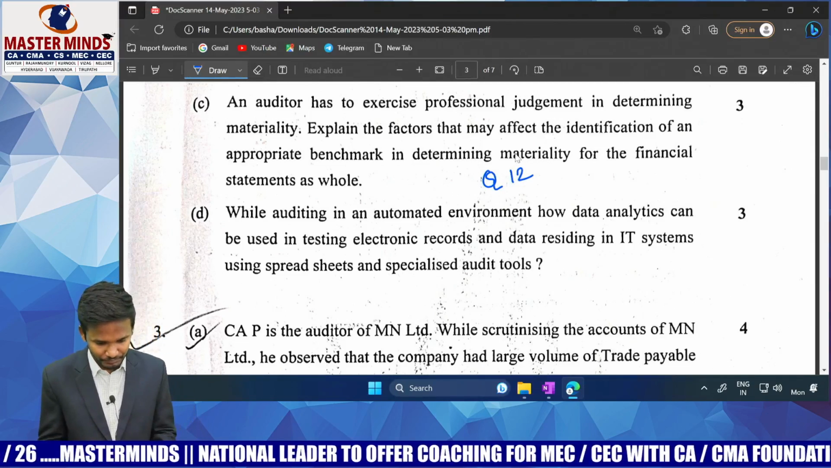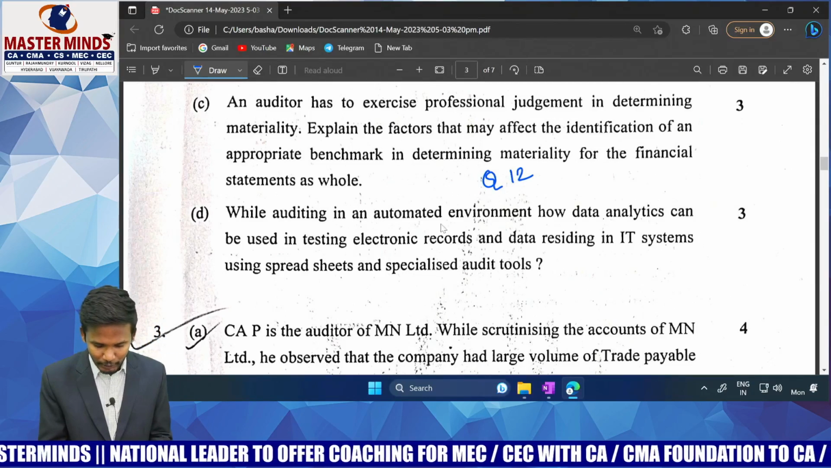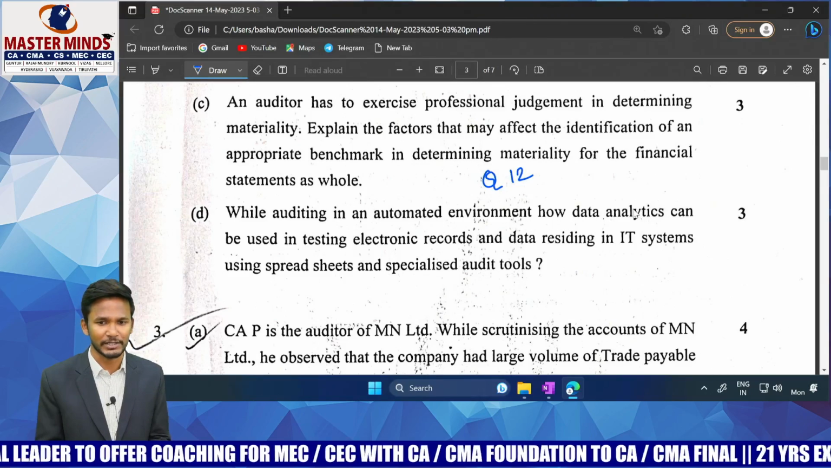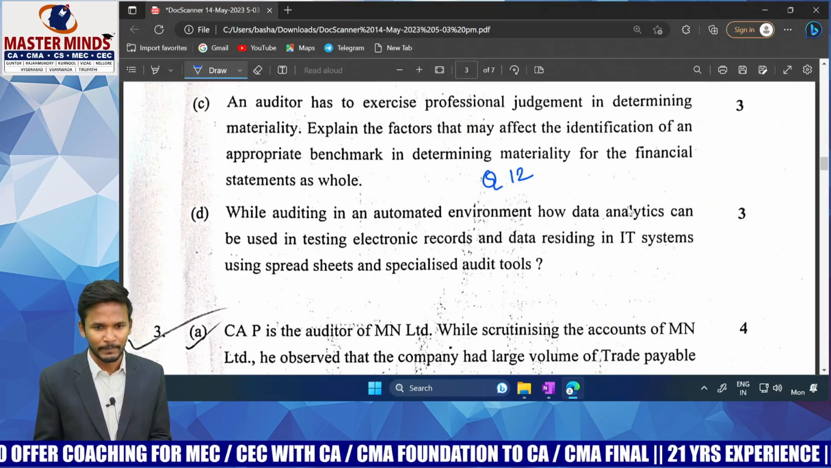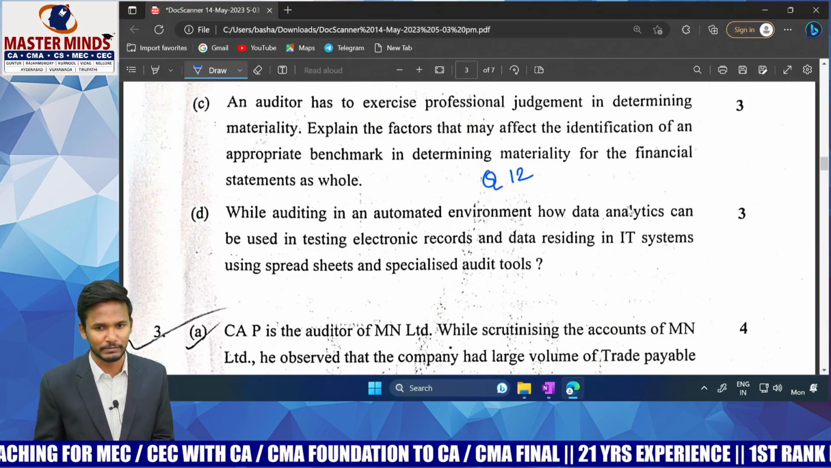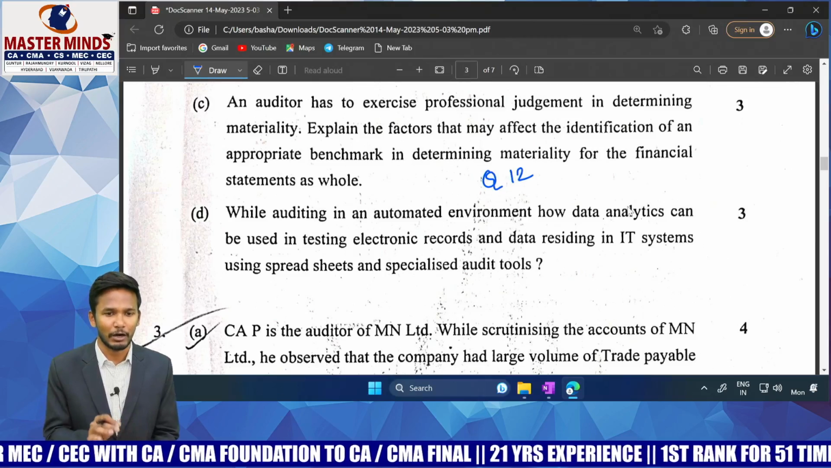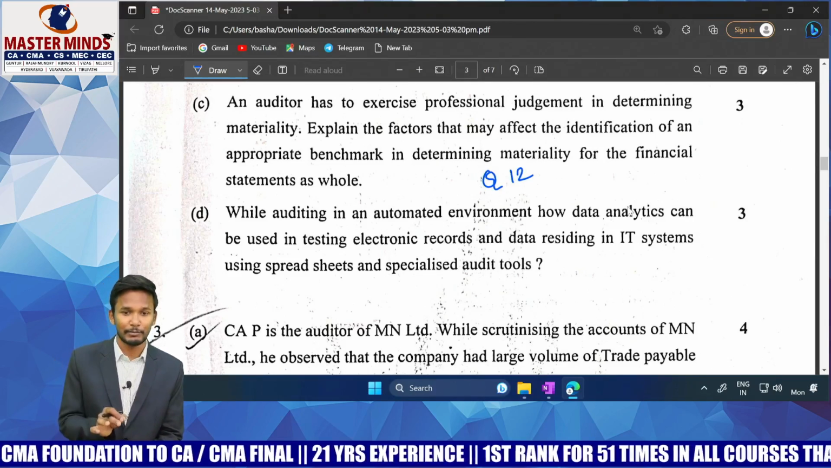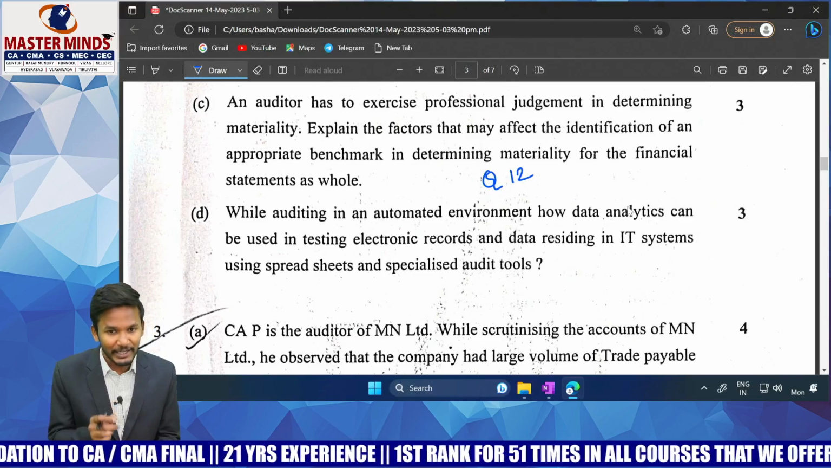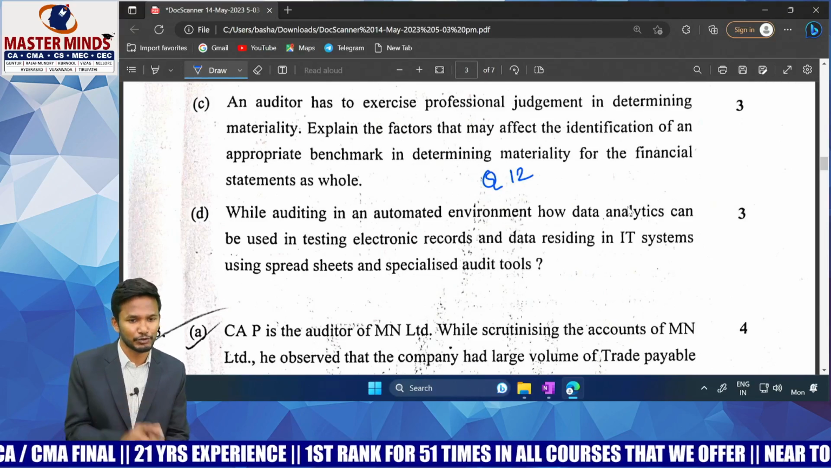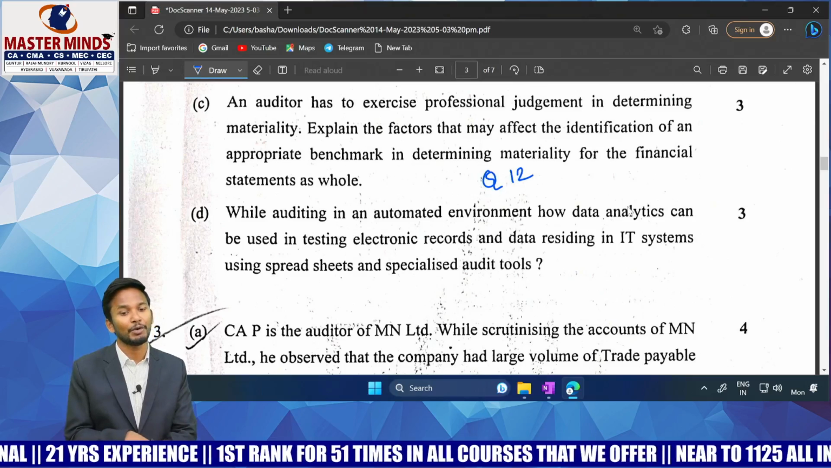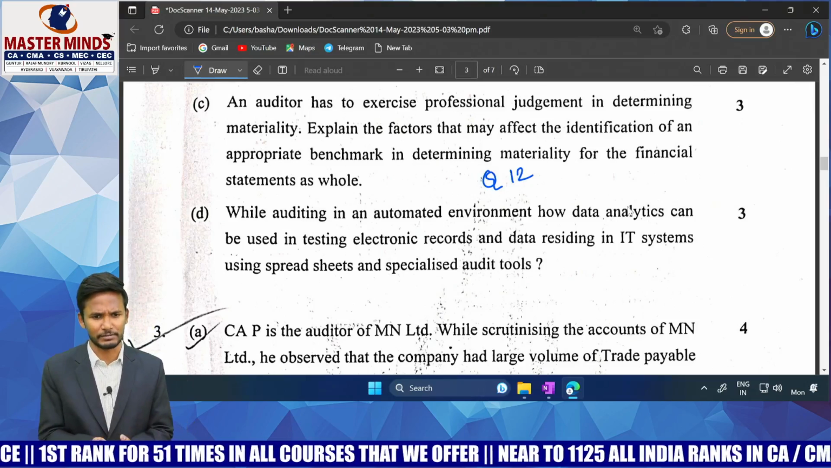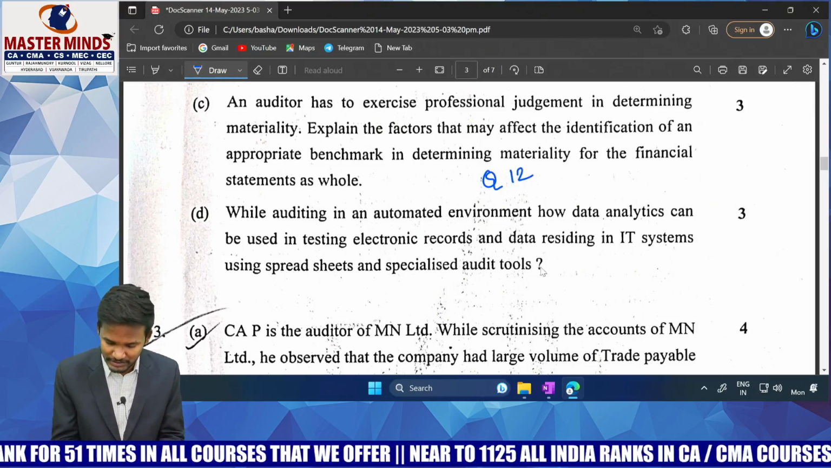Okay, next one. While auditing in an automated environment, how data analytics can be used in testing electronic records and data residing in IT systems using spreadsheet and specialized audit tools. This question is from audit in an automated environment chapter. So simple question. They are asking how auditing in an automated environment, how data analytics will be useful, how an auditor will use data analytics in his audit procedures. Very simple. There may be a lot of areas. Is it covered in our material, sir? Yes, sir. Question number 6 of the MM material.